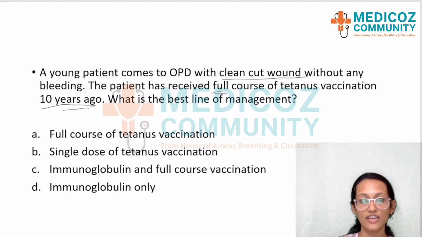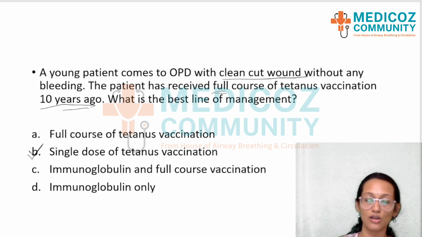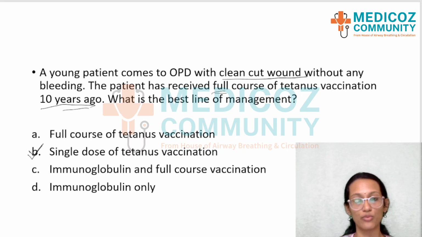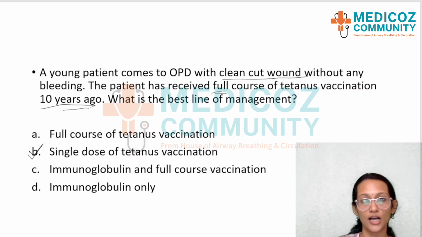So the best line of management here is option B, that is a single dose of tetanus vaccination. So here you have to learn the different categories A, B, C, D as to how you categorize the person based on when he has taken his last tetanus shot, and whether the wound is clean cut or an infected or open wound. So according to that, the choice of vaccine and immunoglobulin should be done. Here the option is option B.